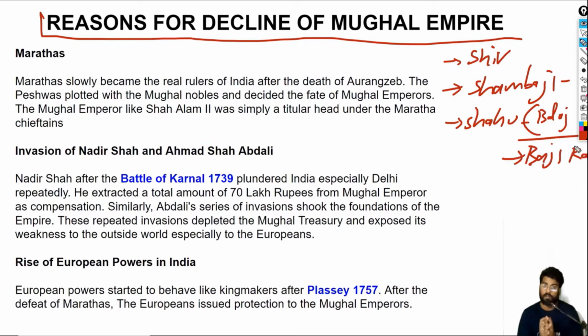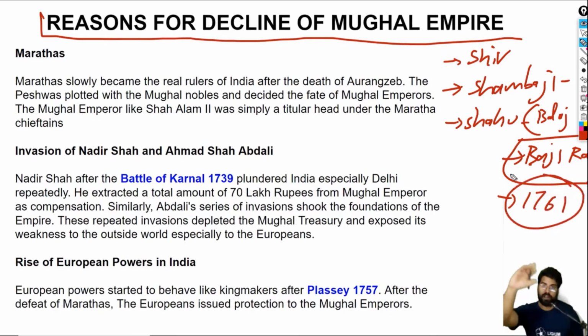You might have heard about Baji Rao. He was played by Ranveer Singh in the movie Bajirao Mastani. Baji Rao took the Maratha kingdom to a greater level. They practically reached Delhi. After Baji Rao came Nana Sahib. Under Nana Sahib, the Maratha kingdom expanded even more. The expansion continued till 1761, when they practically expanded till Lahore under Raghunath Rao. We will deal with that when we study the Marathas.